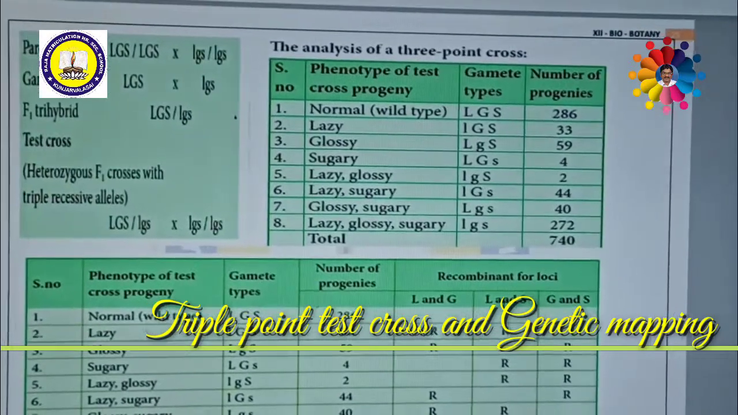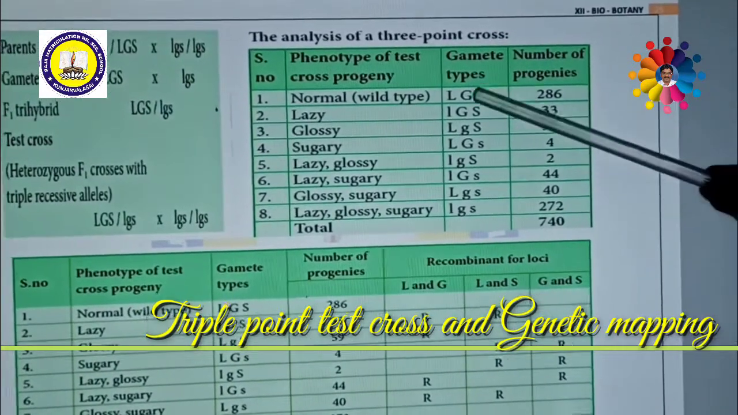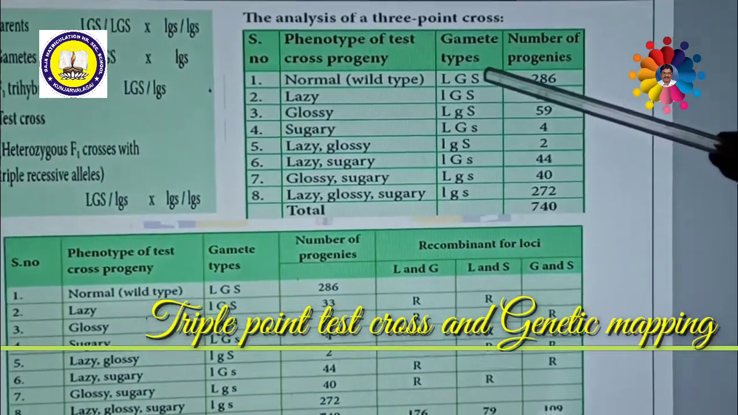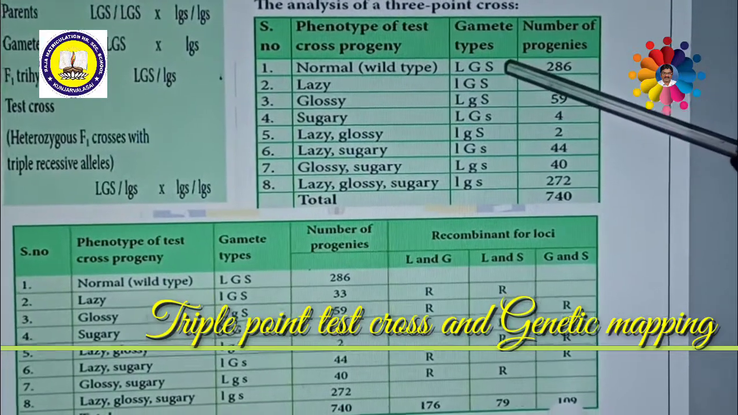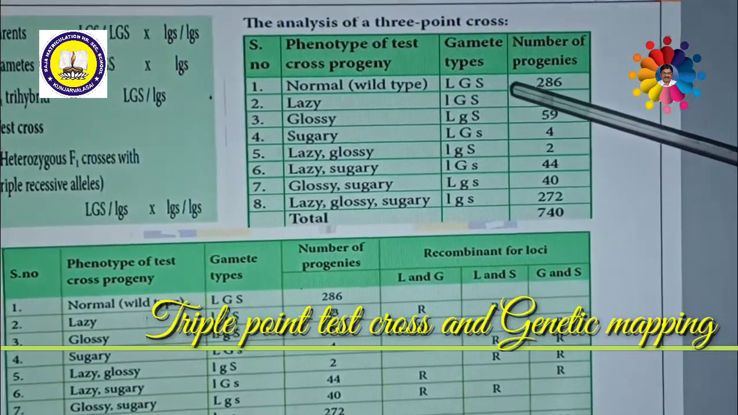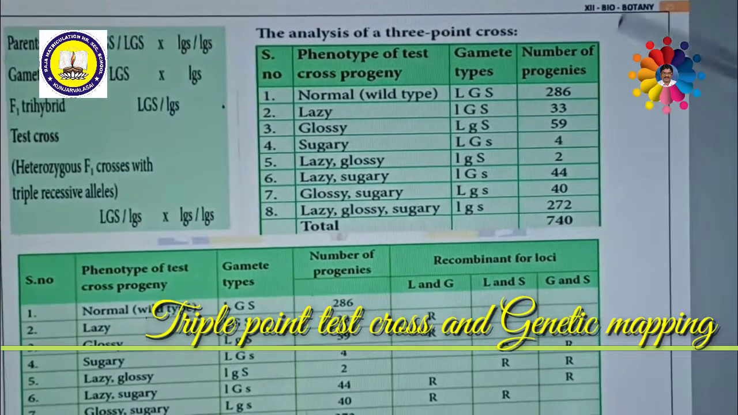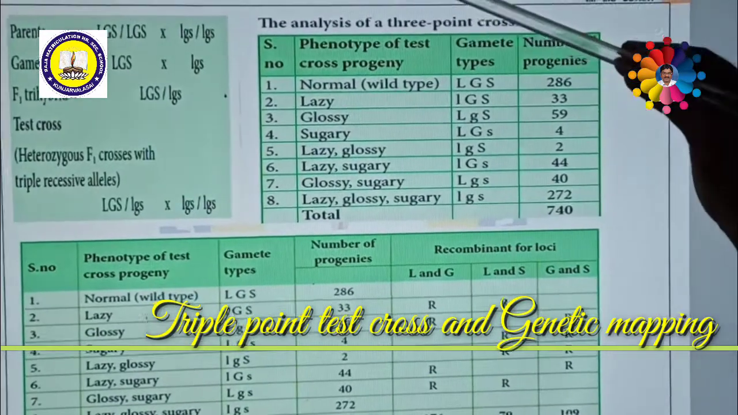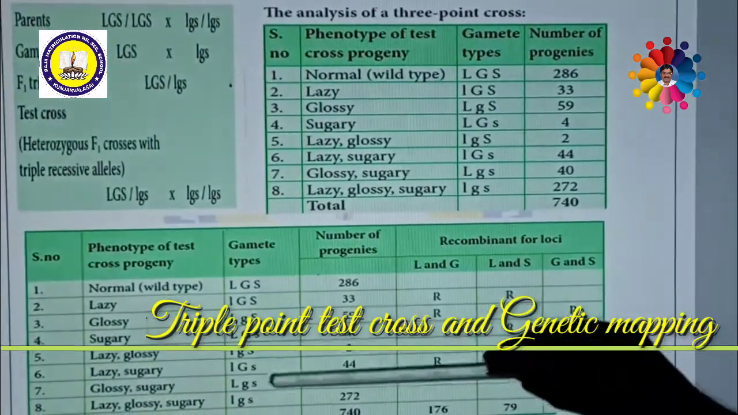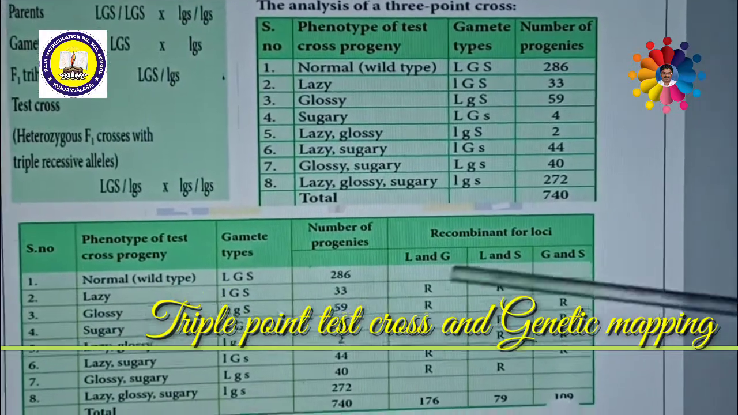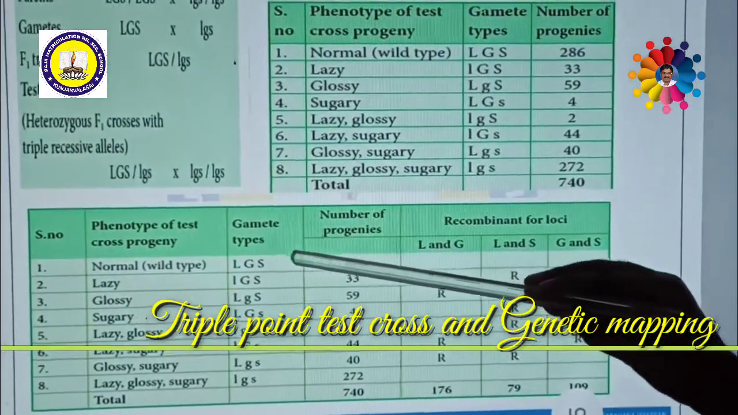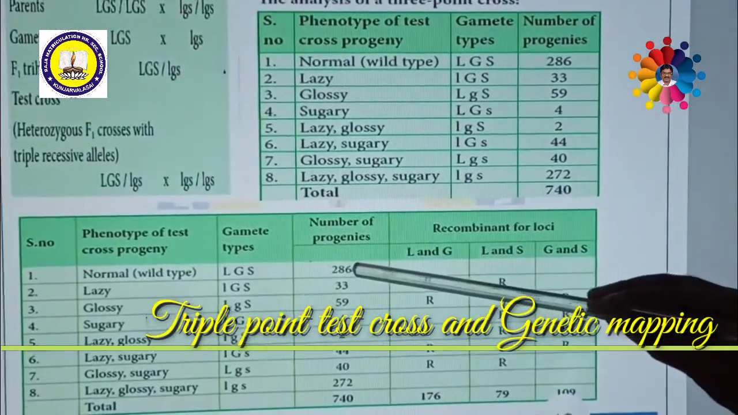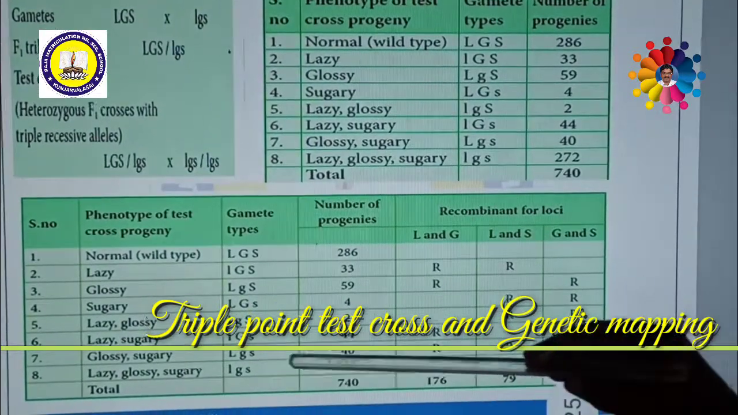For example, we have to look at different loci. First, the loci between L and G, between L and S, and between G and S. In such a way, we can see the various recombinant loci. Then we can understand whether they are parental or recombinant. For example, if all three alleles are dominant or all recessive, then they are parental. These 286 as well as 272 are parental.